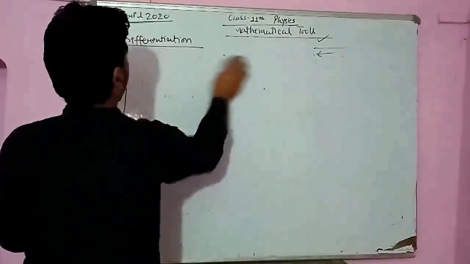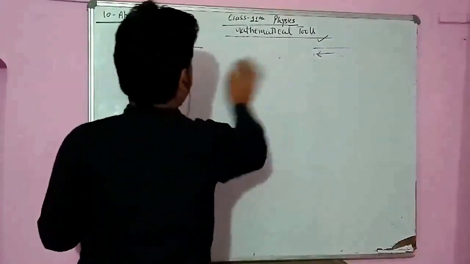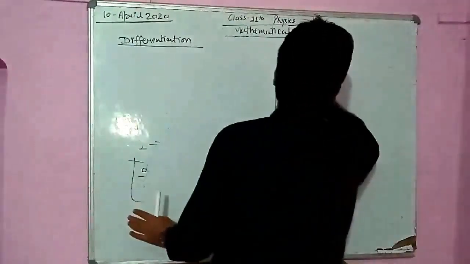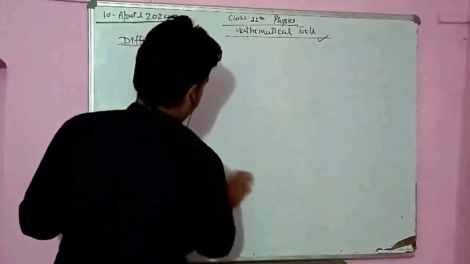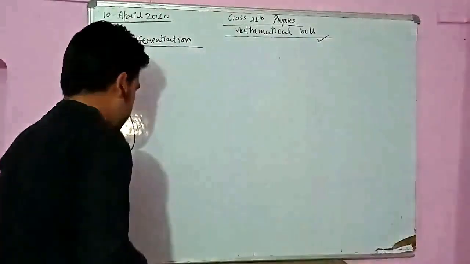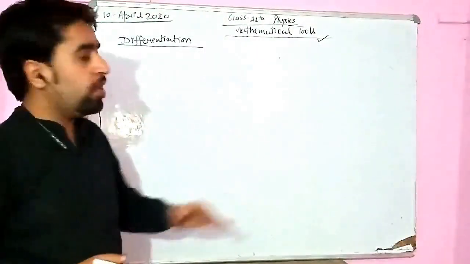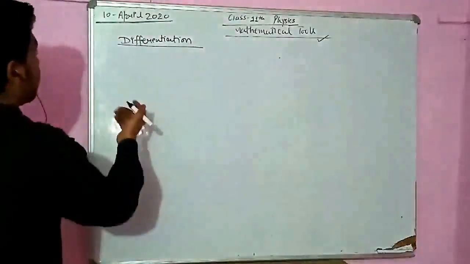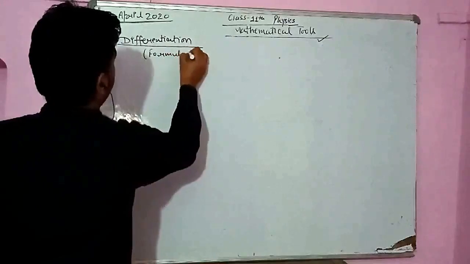Now students, there are a few formulas related to differentiation, and you actually have to learn them. यहाँ पर आपको फिजिक्स में इन फॉर्मूलाज का प्रूफ नहीं होगा. So the proof you will study in your further studies in maths, and bio students don't have to prove it. Okay, you have to learn the formulas. So a few identities, a few formulas I am going to write, and you should learn them.